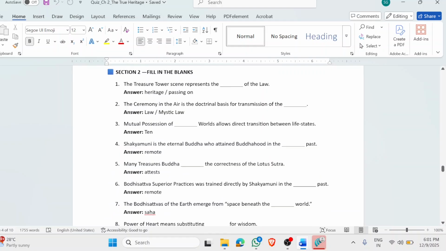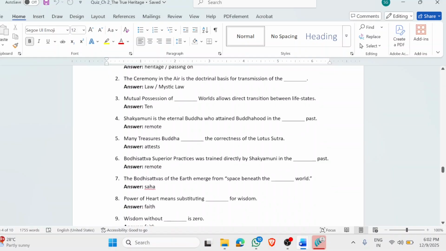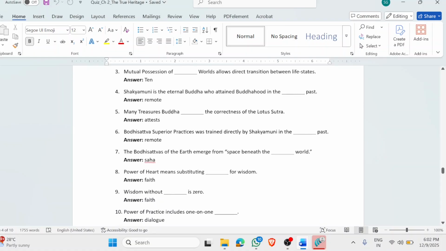Now let's quickly go through the fill in the blanks. The Treasure Tower scene represents the heritage of the law, the entrustment process, the passing of the law. The Ceremony in the Air is the doctrinal basis for transmission of the Mystic Law. Mutual possession of the ten worlds allows direct transition between life states. Shakyamuni is the eternal Buddha who attained Buddhahood in the remote past. Many Treasures Buddha attests to the correctness and universality of the Lotus Sutra. Bodhisattva Superior Practices was trained directly by Shakyamuni Buddha in the remote past, and he was the only one who knew the ultimate law of heritage, and that was the only reason he was given the entrustment, not the other bodhisattvas. Now, bodhisattvas of the earth emerged from the space beneath the Saha world.